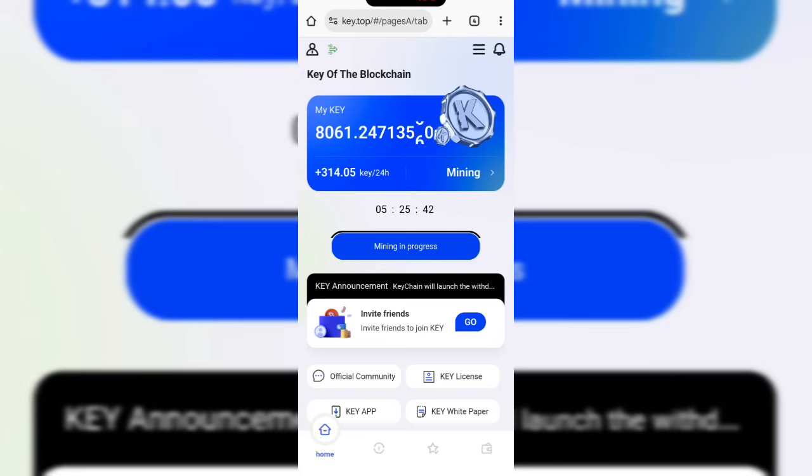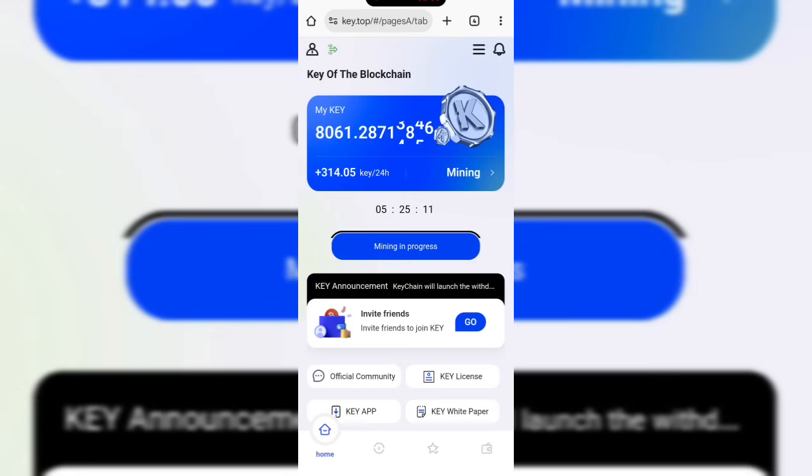It is also known as Key coin. You can either call it Key or Key coin, the way we have Bitcoin. You can only accumulate this coin when you mine it. If you don't mine it, you can't get it. Now after you have accumulated it, what happens? Can it be converted to cash? Yes, it can be converted to cash, but only when they get listed on exchanges.